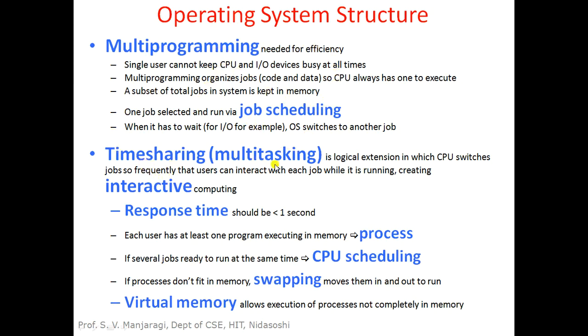The second one is multitasking. Multitasking means performing multiple tasks simultaneously based on time sharing. What is time sharing? Whatever CPU time we have will be shared among the multiple programs or jobs which are running simultaneously. Time sharing or multitasking is a logical extension in which the CPU switches between the jobs so frequently that the user can interact with each job while it is running, creating interactive computing.